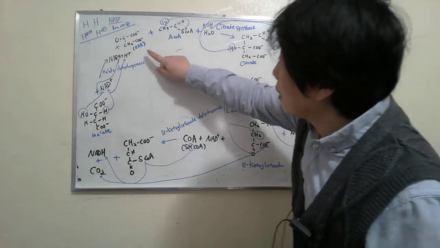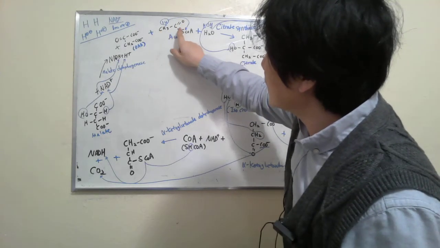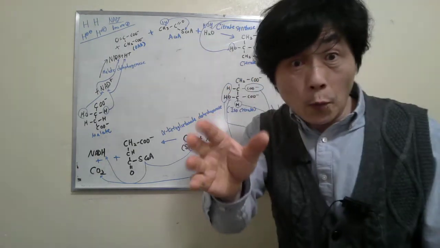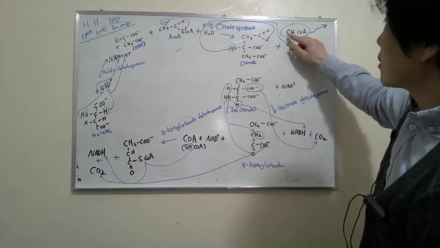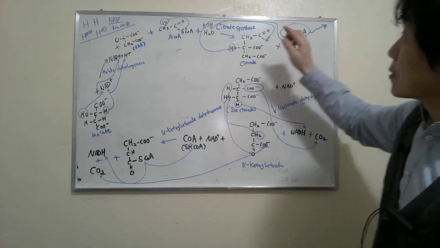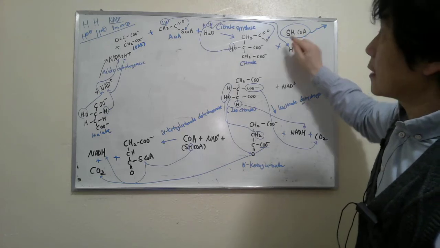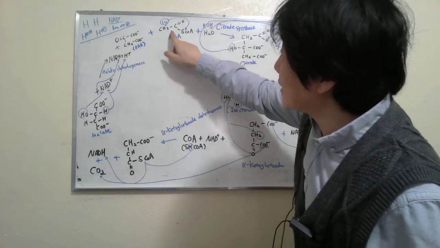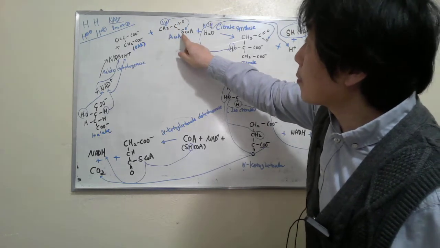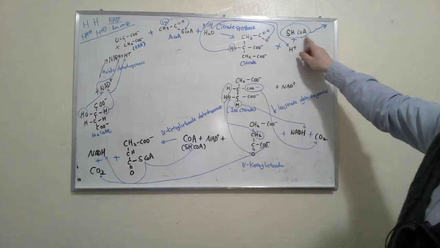Please watch here. This is oxaloacetate. This is the acetic acid, and this is coenzyme A. But actually, coenzyme A is written in a formal structure: it's sulfur hydrogen coenzyme A, SH-CoA. So coenzyme A needs hydrogen. This acetic acid gives one hydrogen to the sulfur of coenzyme A, so finally it becomes sulfur hydrogen coenzyme A.